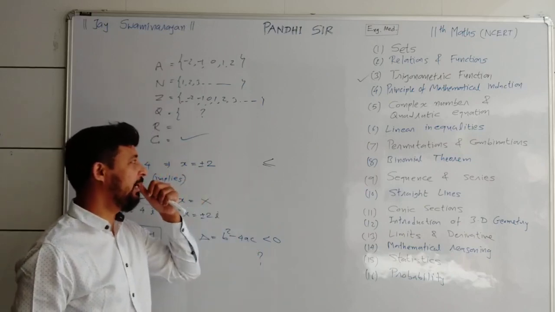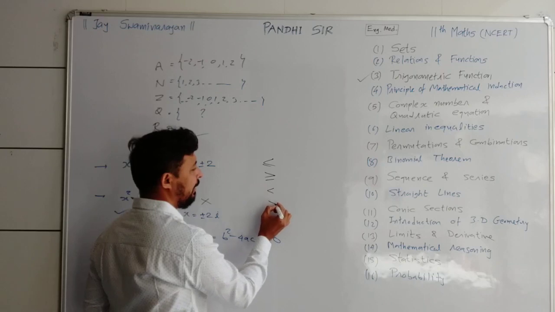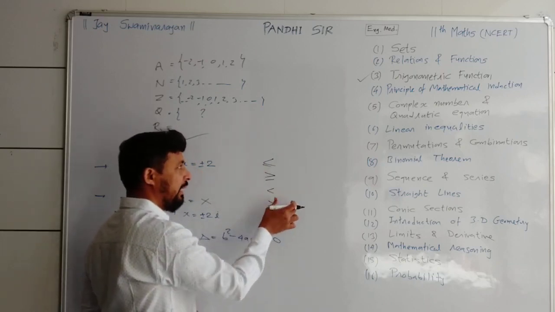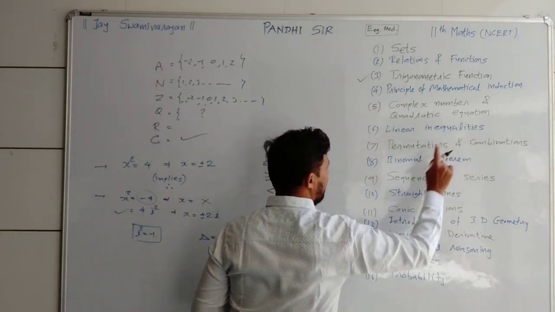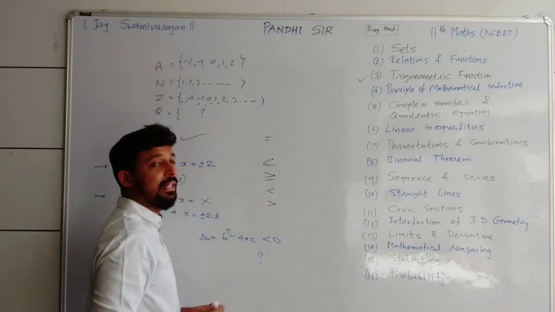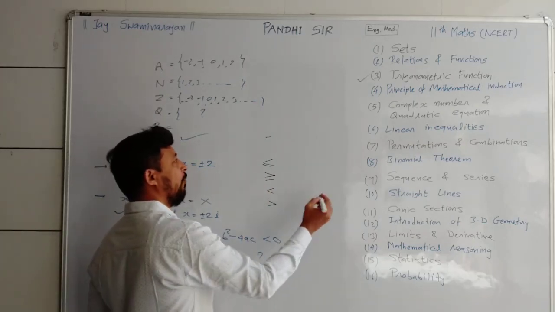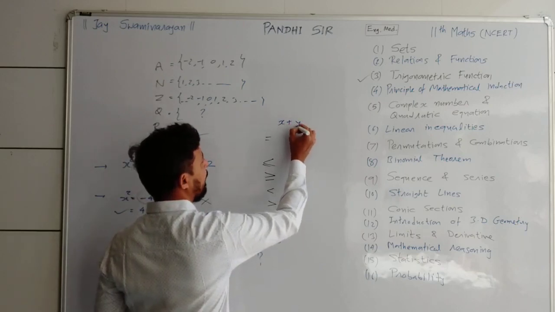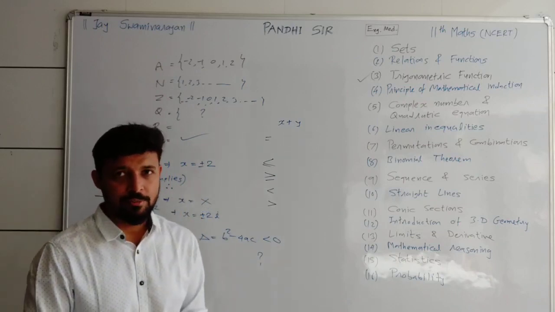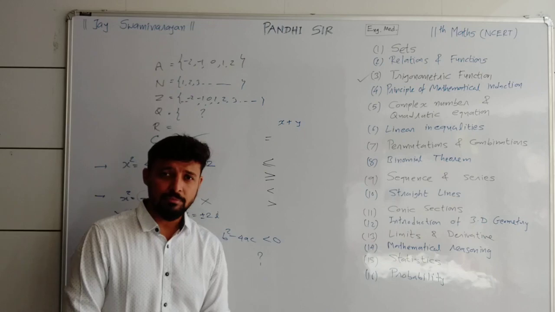So let me mention these signs: less or equal, greater or equal, less than and greater than, which you can also call strict. These 4 signs in the entire chapter are known as inequalities, because this one is equality and these 4 are inequalities. Now one more word is there, linear. Linear means only one power, x plus y, anything like this. No x square, no x cube, there is only one power. So is it okay for now?